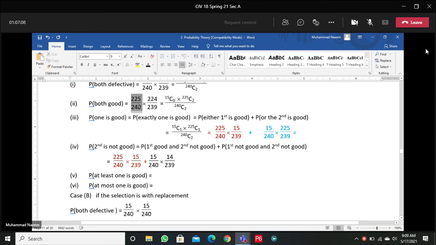But if the first is good and also the second is good, then favorable cases are reduced, and also the total possible cases are reduced. And this is due to the dependence upon the previous draw, previous selection.